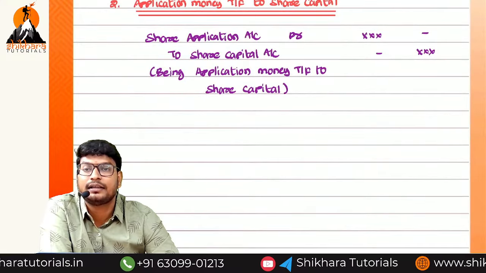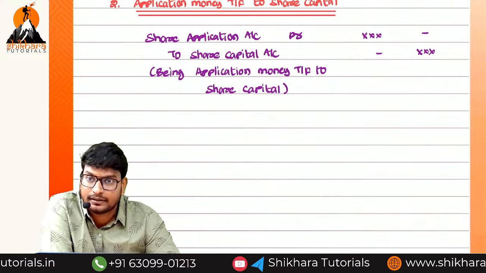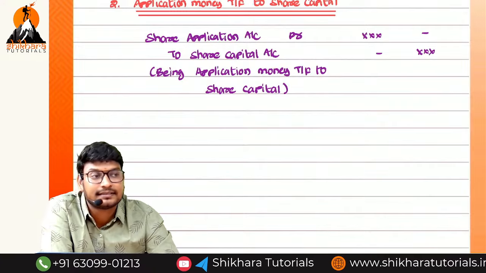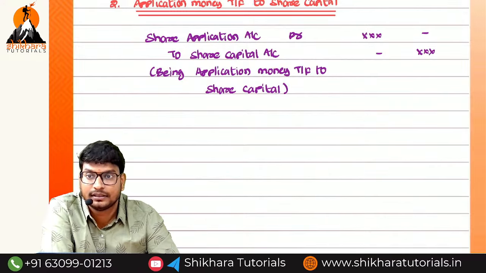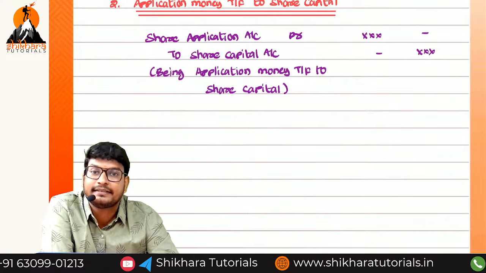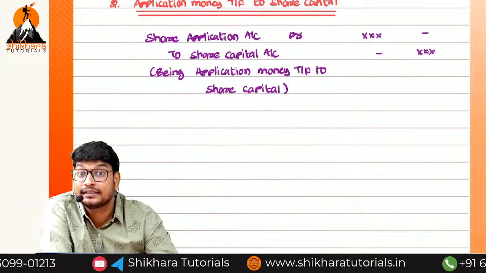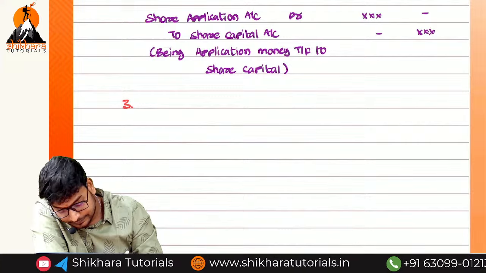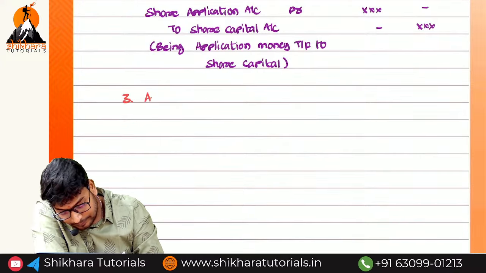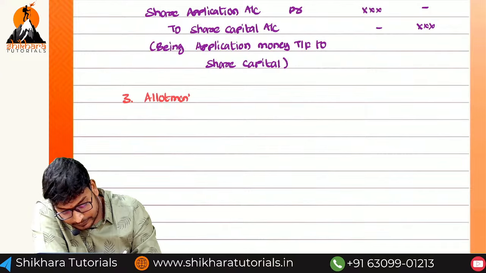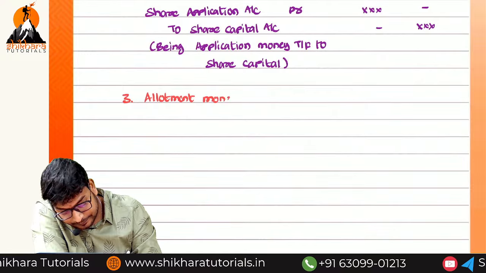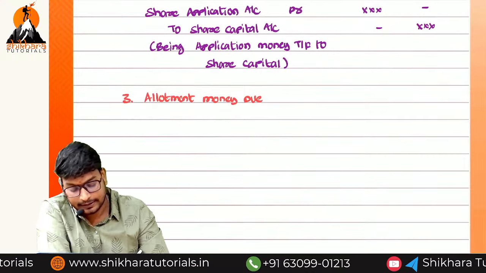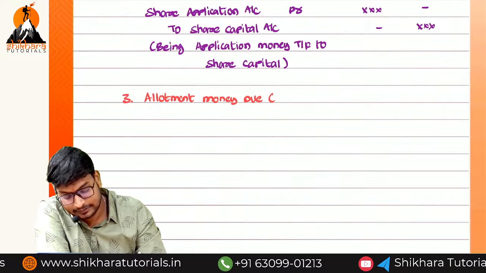What is the dummy account in the case of allotment? Share allotment account debit. We have to receive from that particular person. That is an asset. Asset has which balance? Debit balance. So debit. And on the credit side, what do we write? Share capital. So write the third one: allotment money due.